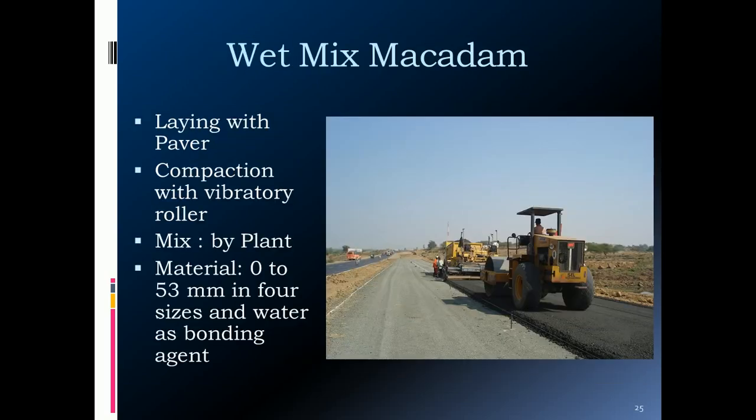Then over the GSB, you need to put one more layer, what you call wet mix macadam. In wet mix macadam, we are using aggregate, stone dust, and an adequate quantity of water is added. So we need the pug mill. A separate batch mix plant is to be established at the site to get the material for the wet mix macadam. Also, this wet mix macadam is a paver finish layer. It is also compacted with the vibratory roller.